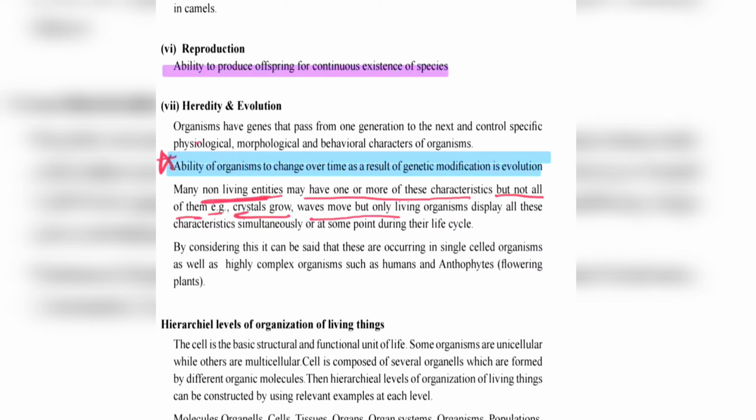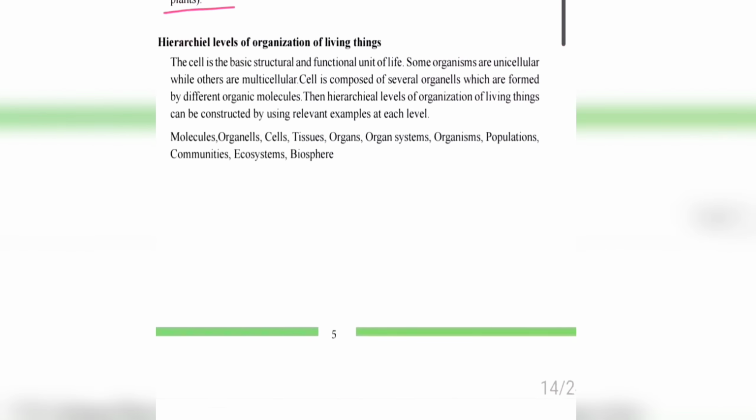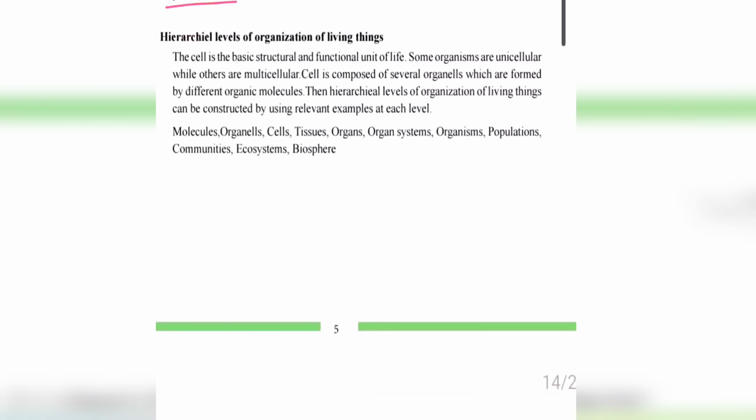Only living things show all these. So these occur in single-celled organisms as well as highly complex organisms such as humans and anthophytes. Anthophytes mean flowering plants.